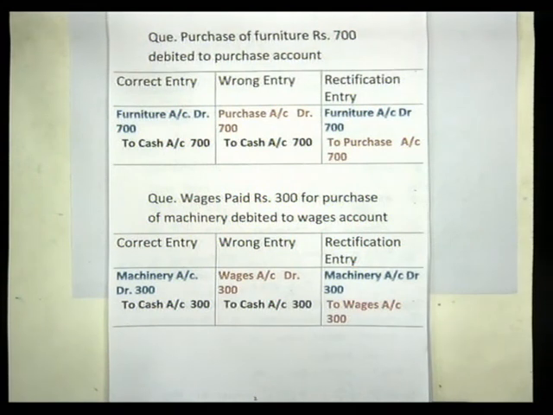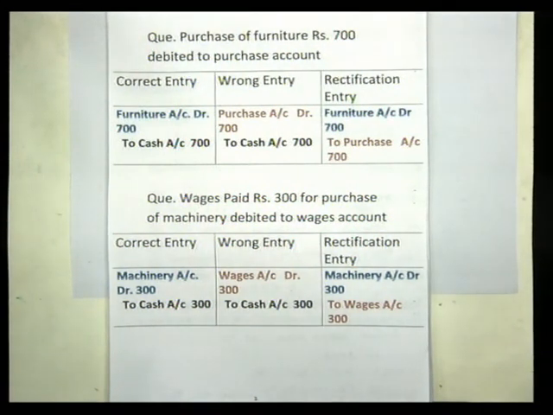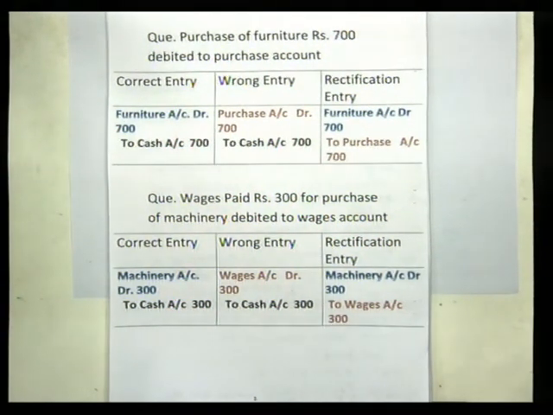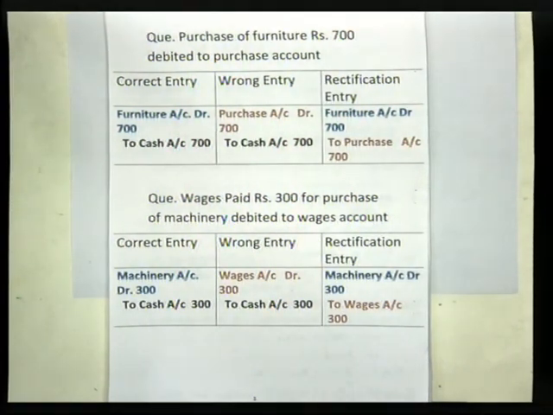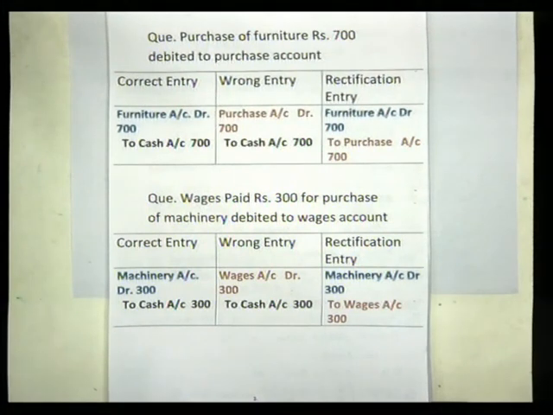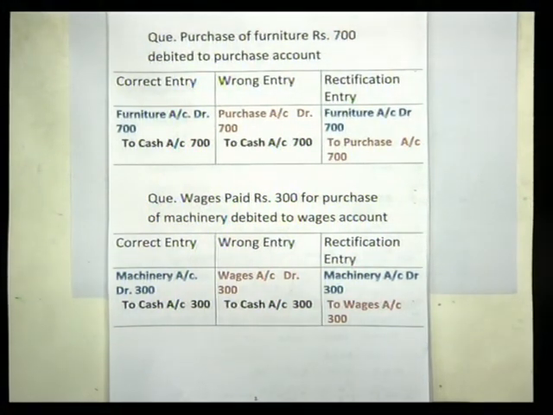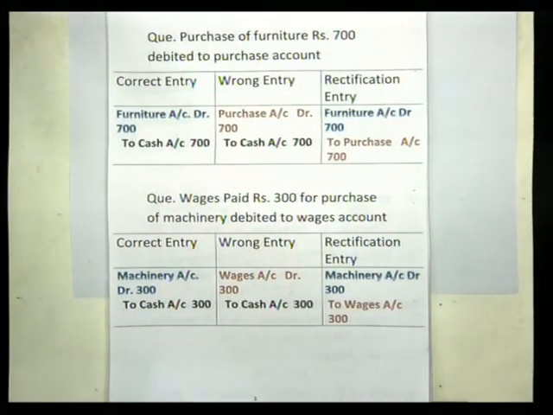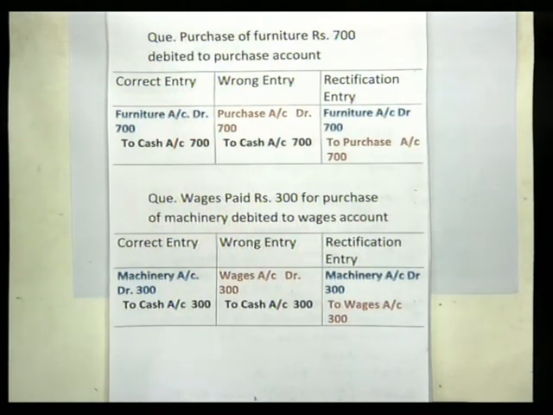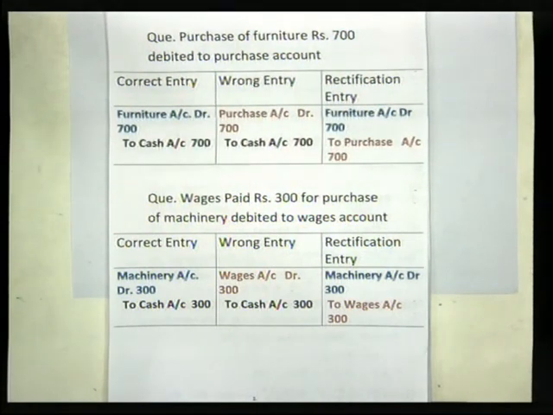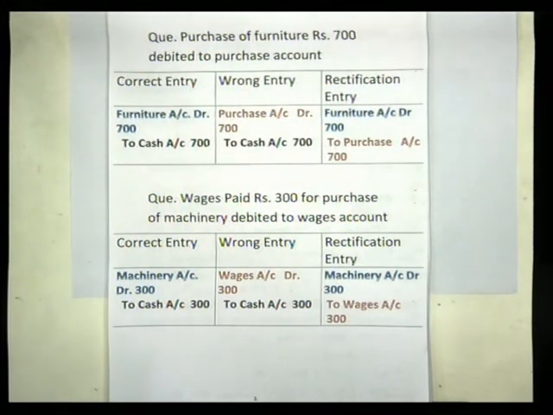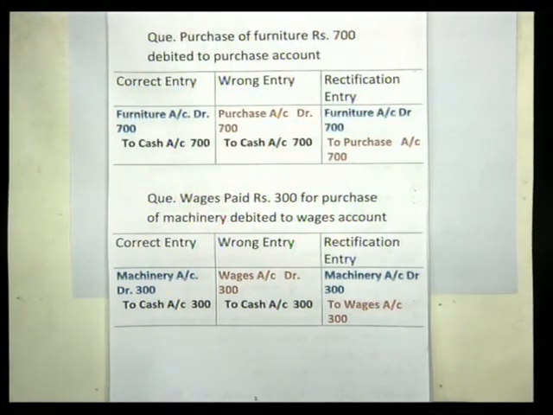So here purchase account should be used only for the purchase of goods. So while passing the rectification entry, your principle of double entry system or your principle of debit and credit should be correctly learned, and you should be very clear about that which account should be debited and which account should be credited. So here purchase of furniture of rupees 700 debited to purchase account. So what is the mistake?